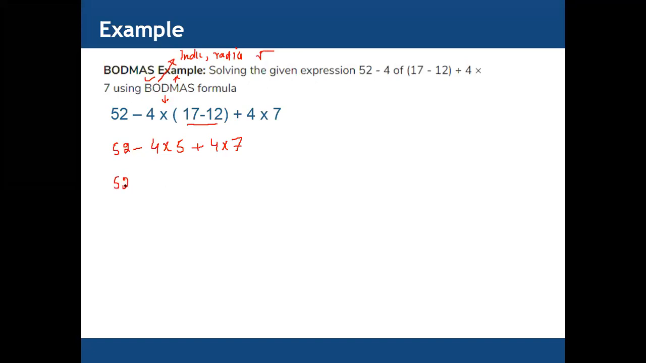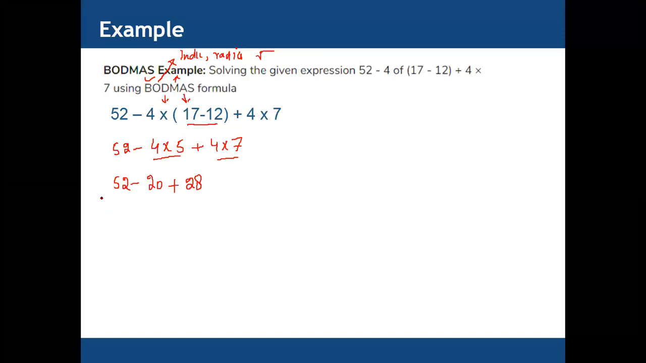So 4 multiplied by 5 is 20. So we have 52 minus 20. Then we have addition, so what is the addition of 52 with 28? No, it is 52 minus 20.